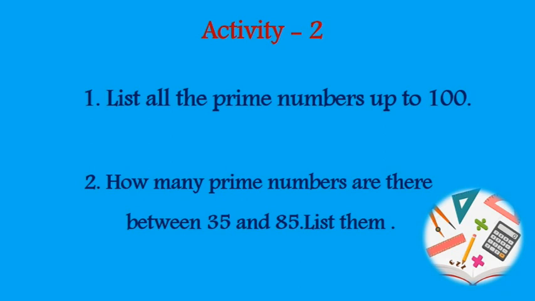Now let's do the activity related to prime numbers. Here is your activity 2. In the first question, list all the prime numbers up to 100. And in the second question, how many prime numbers are there between 35 and 85? And list out all the numbers between 35 and 85.